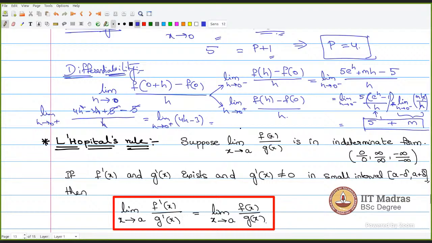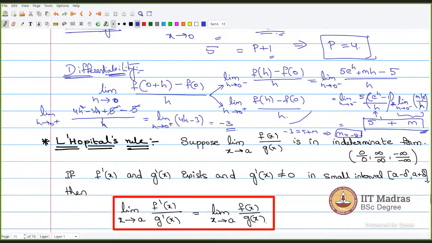And what is the value of this? Minus 3. So what we got is the right hand limit of this as minus 3, and the left hand limit as 5 plus m. So we know that this is differentiable. That means the left hand limit and the right hand limit both should be equal. So you just equate this 5 plus m to this minus 3. Minus 8. Minus 3 equals 5 plus m, which implies m is equal to minus 8.